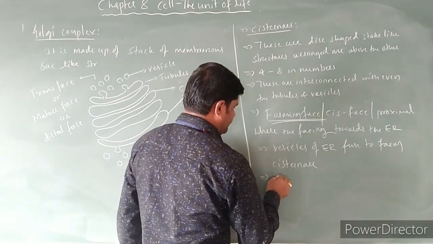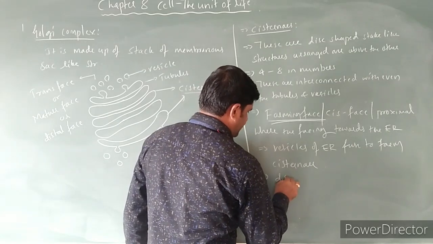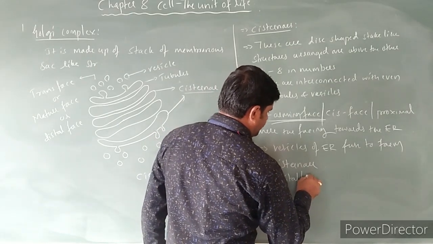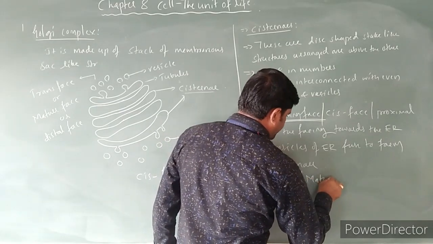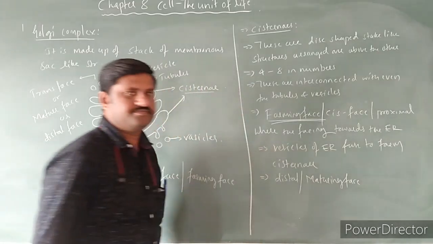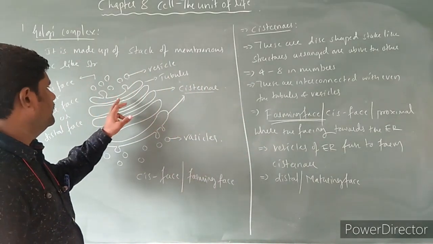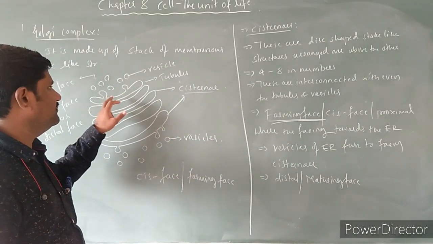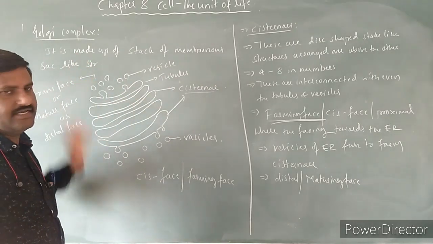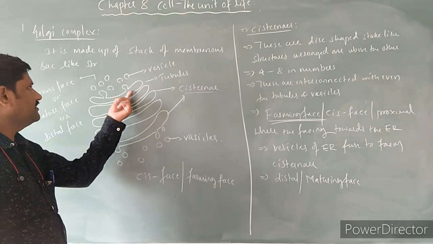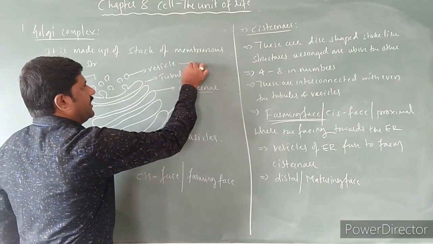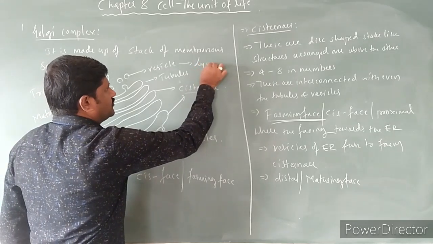So forming phase or distal phase, or it is also called maturing phase, where these cisternae break themselves once again into vesicles. These cisternae break into vesicles, and these vesicles later form lysosomes.